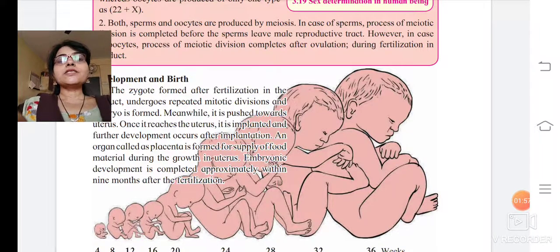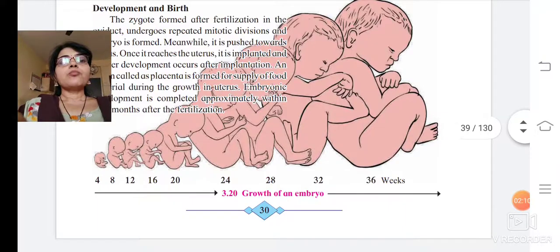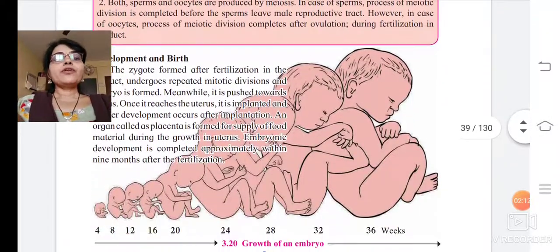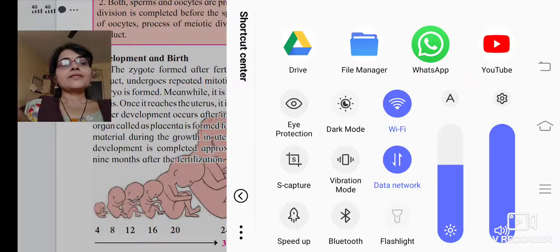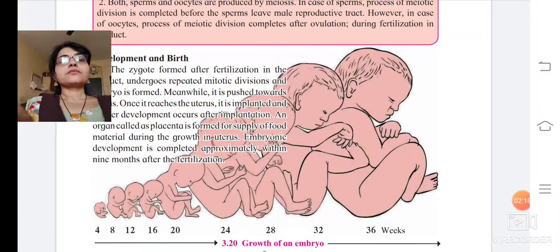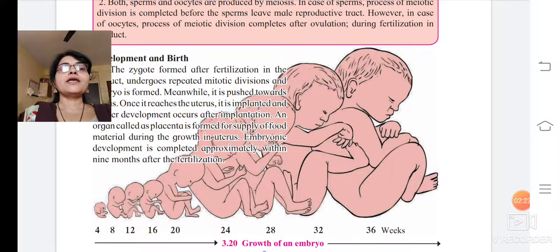Once it reaches the uterus, it is implanted, and further development occurs after implantation. So it gets implanted, it is not going to move. It gets implanted over there and then development will start taking place.